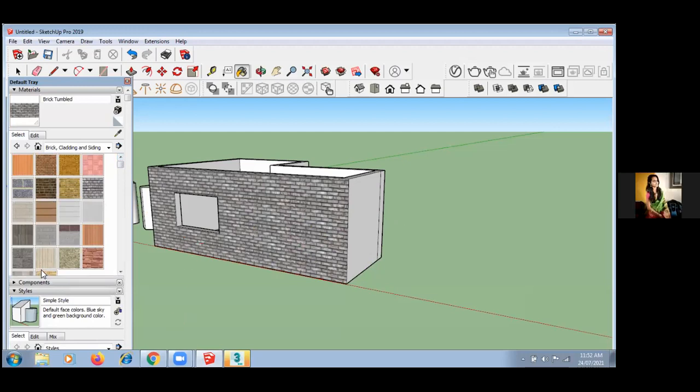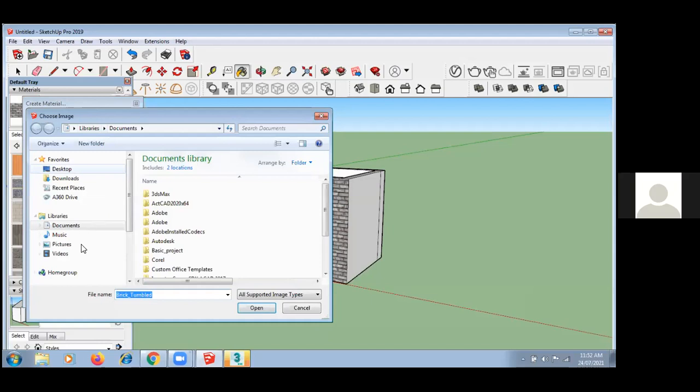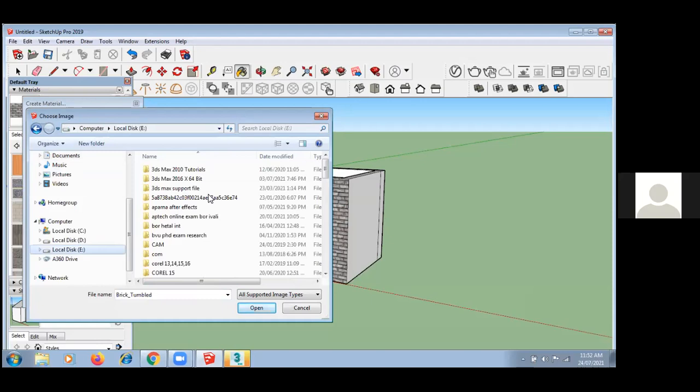No, sir. Okay. Now suppose I want a material that I have downloaded from the net. For interior architect purposes, people ask the client what kind of marble or other material they want, so here we can use that also. You can create a material over here and select it. I have my library in the E drive, or I can download from the net and use that also. Download any JPG file.